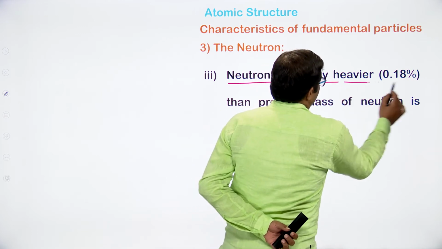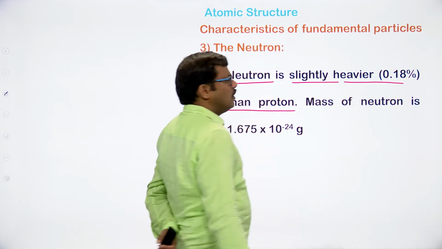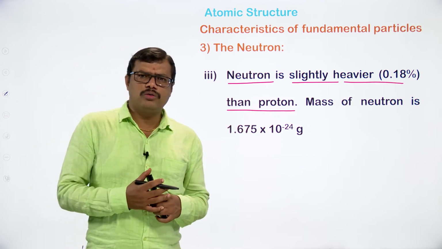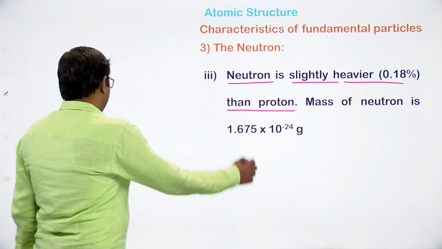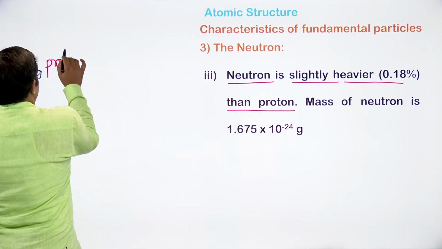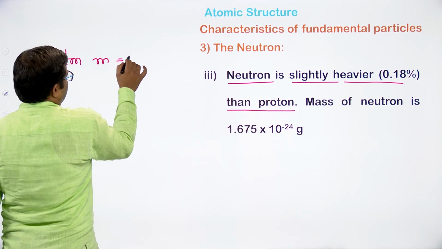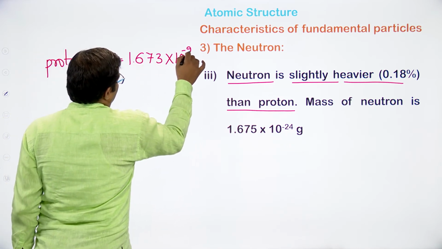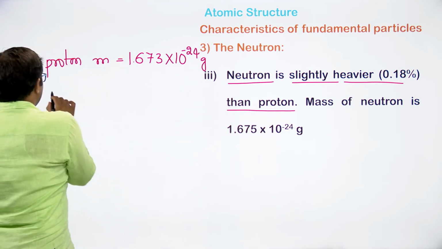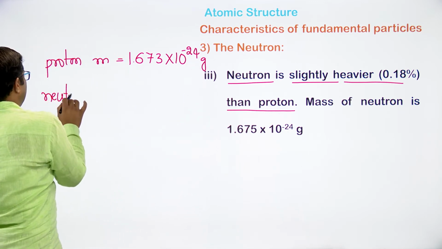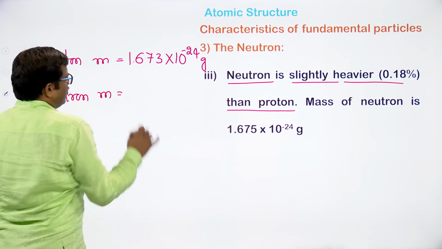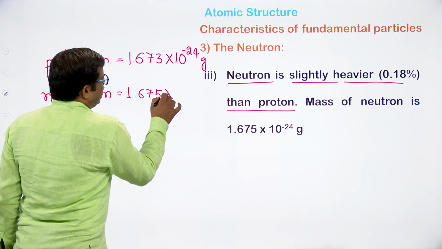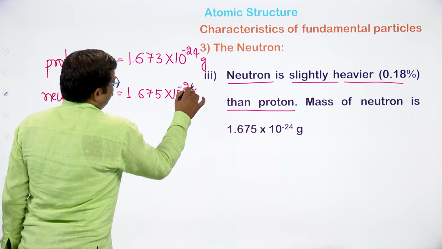neutrons are slightly heavier than protons. When you compare the masses of these two, the masses are approximately the same. In the case of protons, the proton mass is 1.673 into 10 to the power of minus 24 grams. Similarly, in the case of the neutron, after it was discovered and the mass was calculated, the neutron mass was found to be 1.675 into 10 to the power of minus 24 grams.